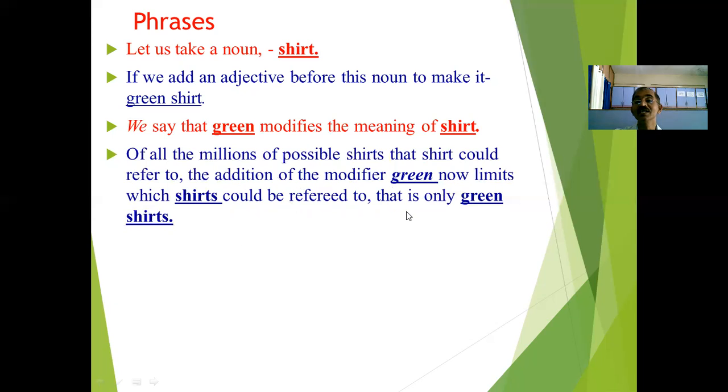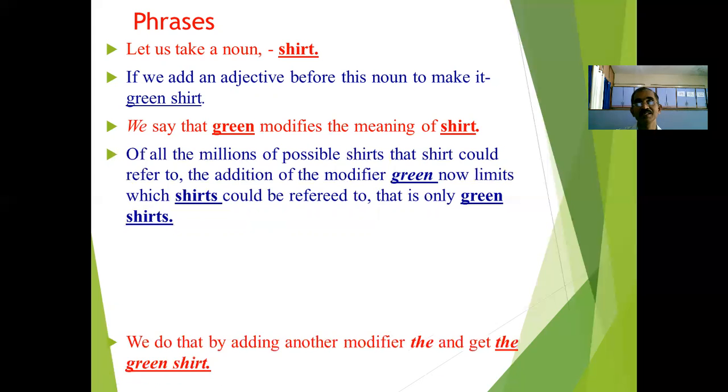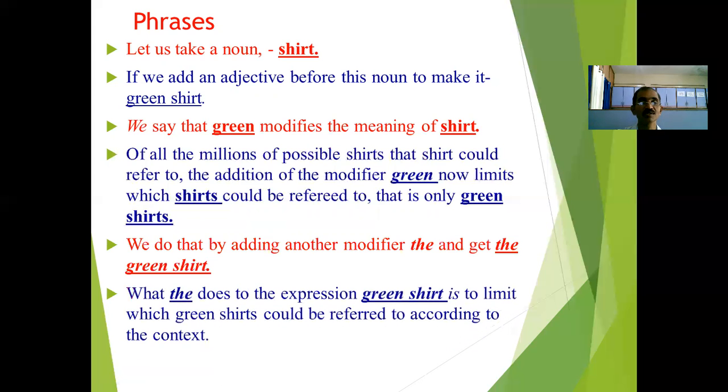That is only green shirts, because there are millions of shirts out there. In this way, there is a modification of different kinds of words. Here is one example, the green shirt.